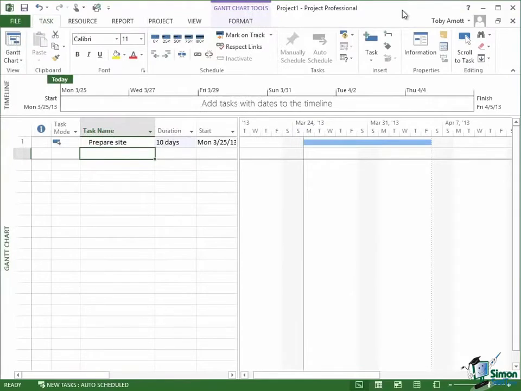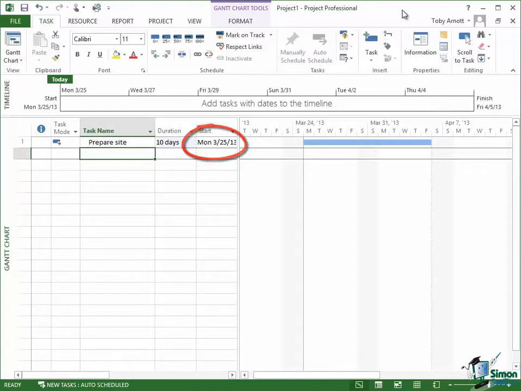Now the next thing I need to do is to correct the fact that I'm actually a little bit late setting this project up, and I should have had it in place 3 weeks ago. So whereas I've entered this first task, it's defaulted to today's date for its start, that's Monday, March 25th, it should be 3 weeks ago.